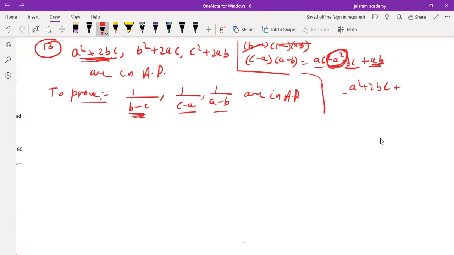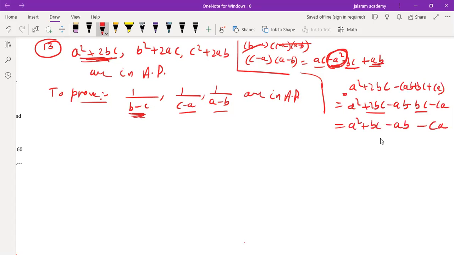So if we subtract ab plus bc plus ca from this, we get a square plus 2bc minus ab minus bc minus ca, which equals a square, 2bc minus bc, minus ab minus ca.